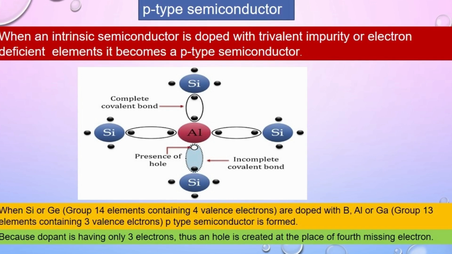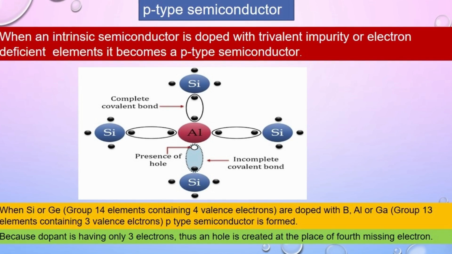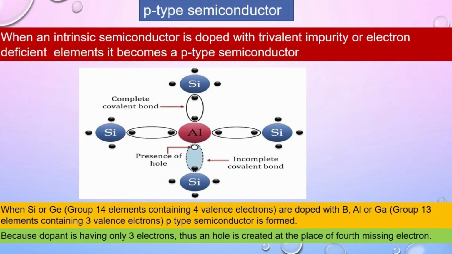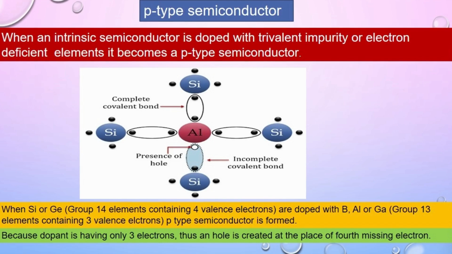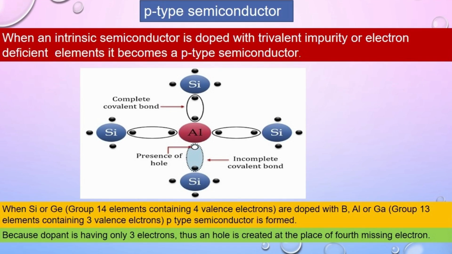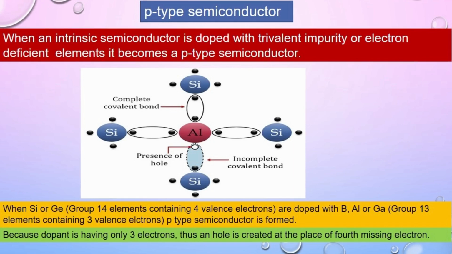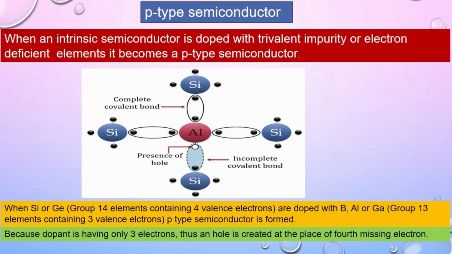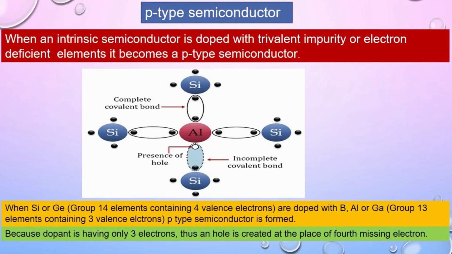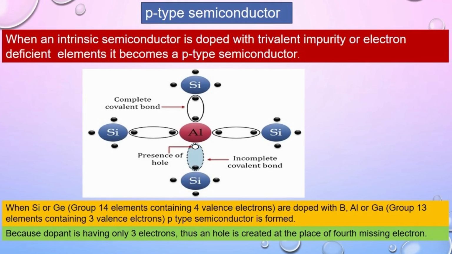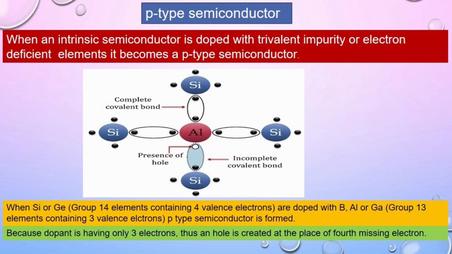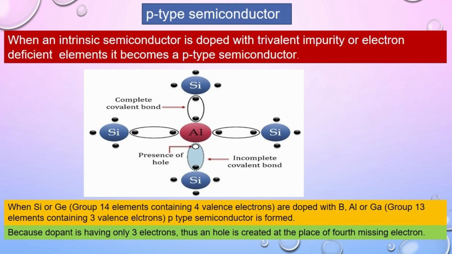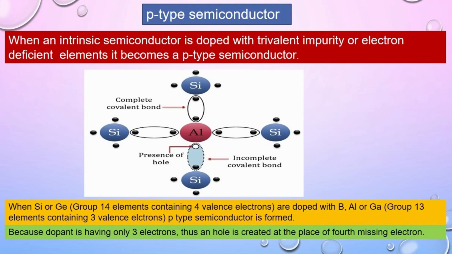When an intrinsic semiconductor, that is the pure form of silicon or germanium, is doped with a trivalent impurity, that is group 13 elements, boron, aluminum or gallium, a p-type semiconductor will be formed. We know the silicon atom is tetravalent. It has 4 valence electrons, whereas aluminum is a trivalent atom. It has only 3 valence electrons.